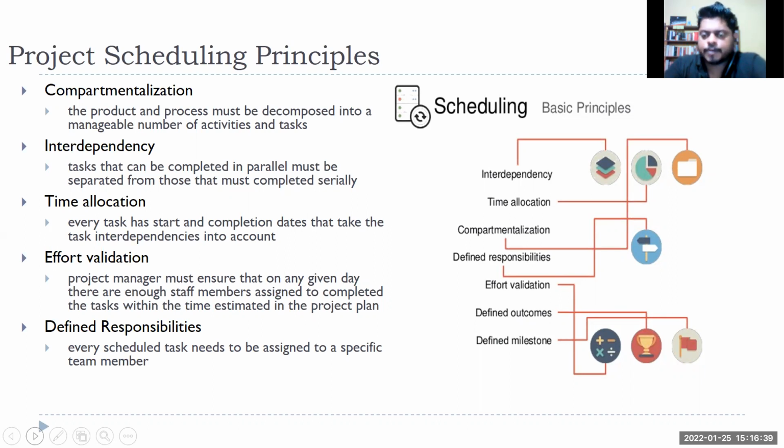And obviously, defined outcomes and defined milestones. Milestones are important because that is something you have to go and show to the management. You do not go and show the task completion, you show the milestone completion: these are the major milestones which you have completed. These are the principles of project scheduling. Any questions on this?